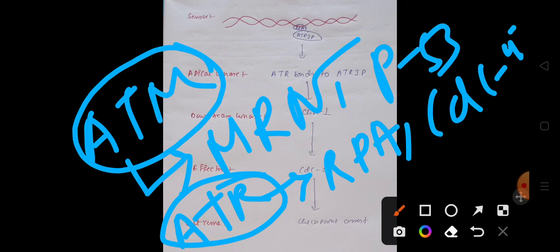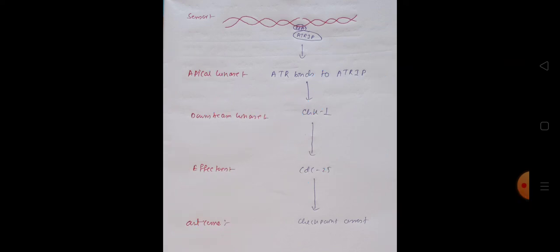Okay, so that's the concept of our DDR pathways.